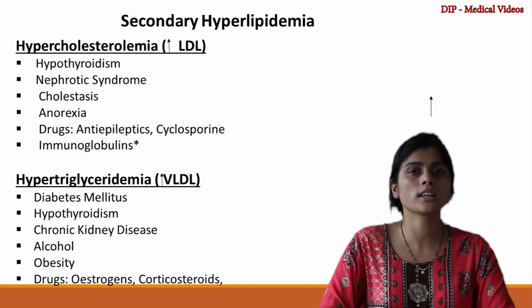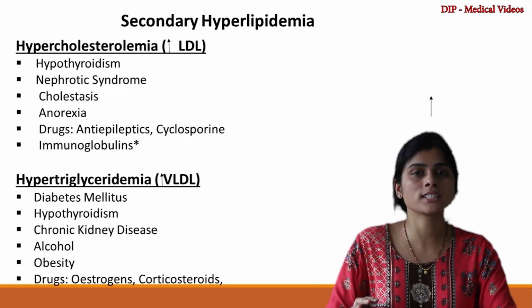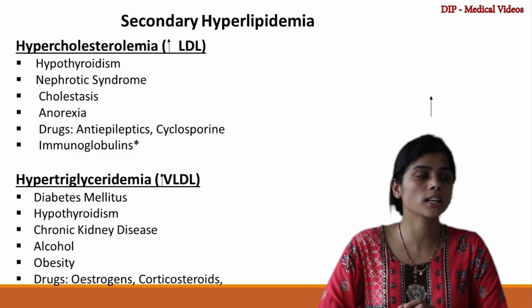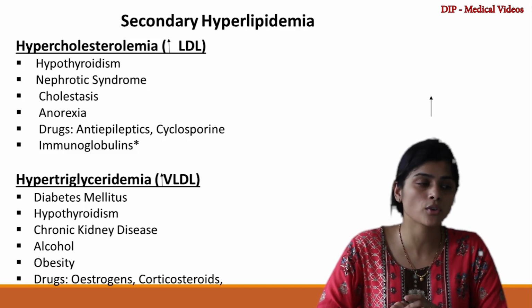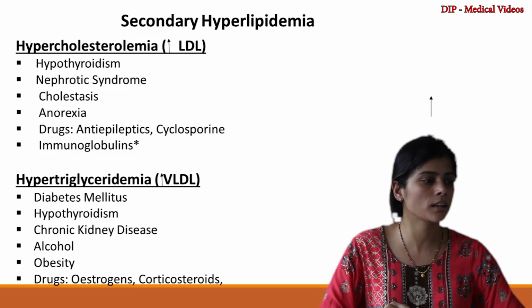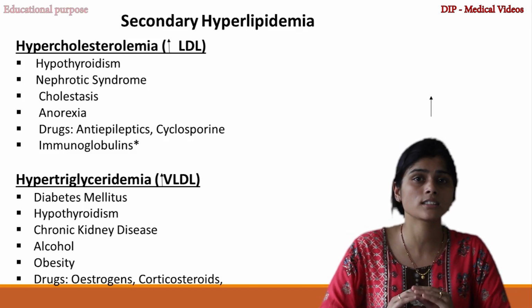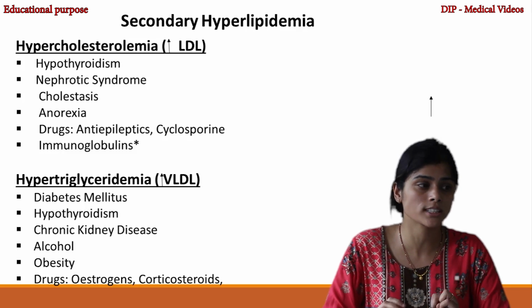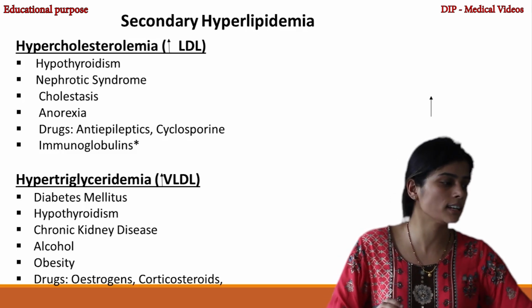So hypercholesterolemia, which is represented by increase in LDL, has secondary causes mainly because of hypothyroidism, nephrotic syndrome, cholestasis, anorexia, drugs like anti-epileptics, or immunoglobulins, like in hypergammaglobulinemia, multiple myeloma or systemic lupus erythematosus, where lipoprotein metabolism is dysregulated, which can cause increase in LDL.